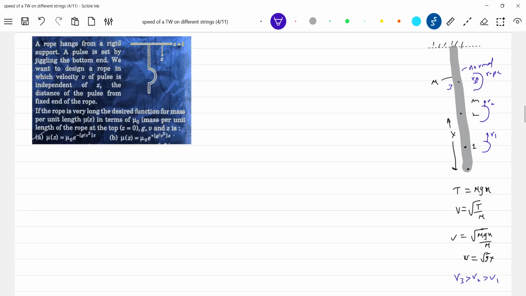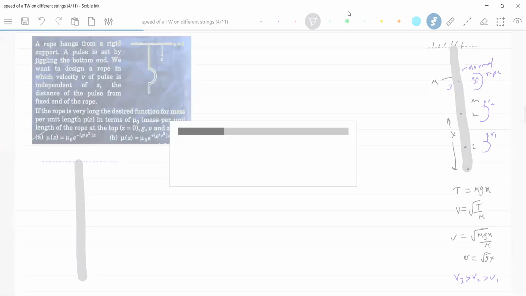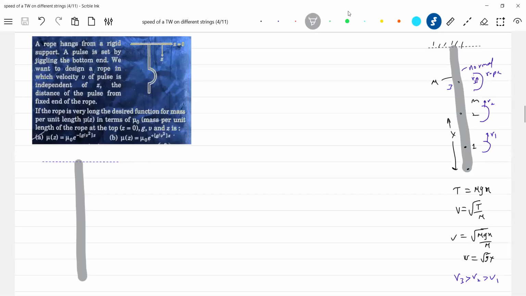Okay, let me proceed in this way. There's a rope that we have. Let me assume an element.